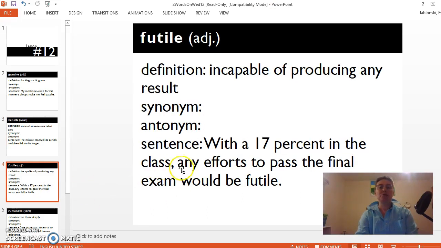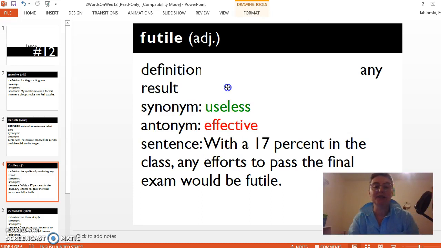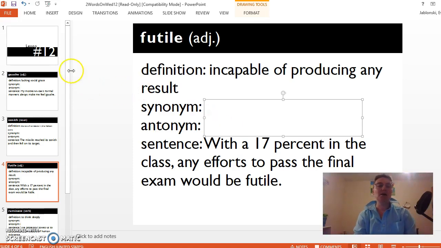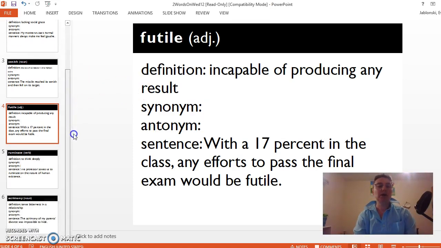Word number 3, futile. Definition: incapable of producing any result. Synonym: useless. Antonym: effective. Sentence: with a 17% in the class, any efforts to pass the final exam would be futile. Let's move on. Our word number 4,